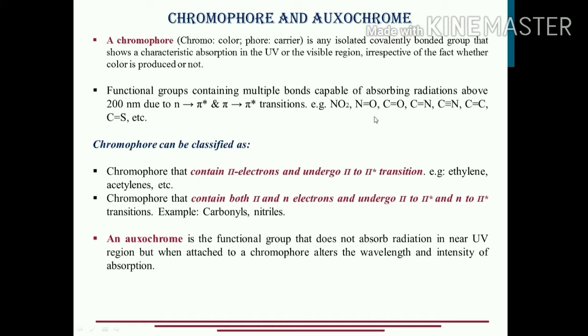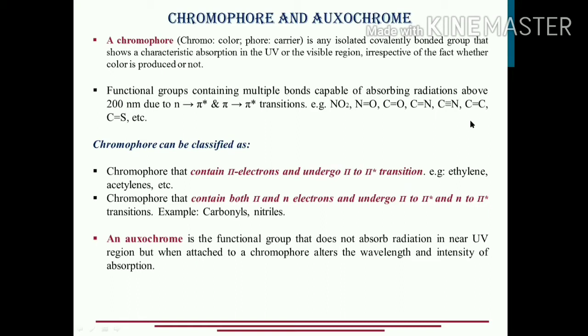Now depending upon what nature of the electrons is present in the molecule, the chromophores have been classified into two categories. First category includes all those compounds wherein the chromophore contains the pi electrons, means the pi bond is present. Okay, like for example carbon carbon double bond, carbon carbon triple bond. Okay, ethylenes and acetylenes come under this category because they contain pi electrons or pi bonds. Okay, so in that case wherein the chromophore contains the pi electrons, it can undergo pi to pi star transition. Okay, so that is one category of chromophores.